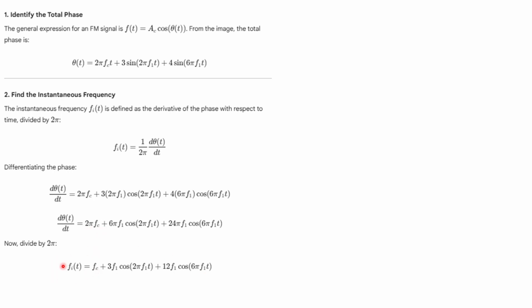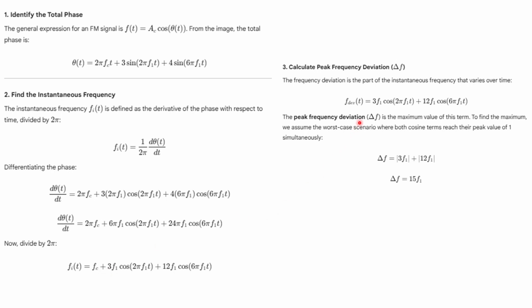So here fc, and then divide by 2 pi, so you will get f_i(t). How much is f_i(t)? It is fc plus 3 f1 cos 2 pi f1 t plus 12 f1 cos 6 pi f1 t. So here you will get how much deviation there will be due to this f_i(t), right? So what is the maximum deviation? It is 3 f1 cos 2 pi f1 t plus 12 f1 cos 6 pi f1 t. The maximum value of cos theta will be 1, right? Plus or minus 1.